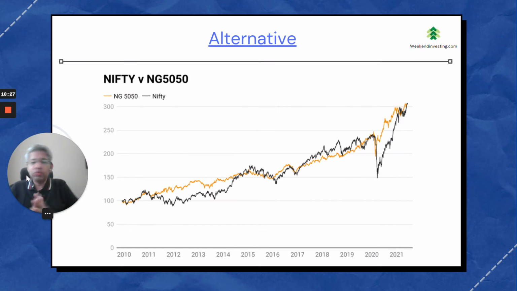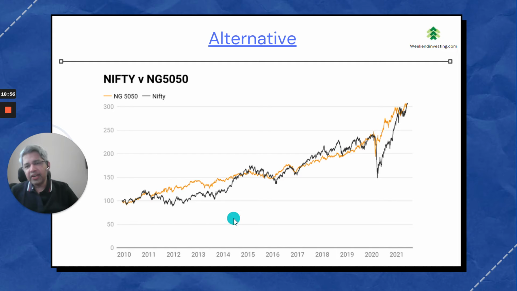And also, if you don't want to do all this timing business, we have a free strategy called NG50/50, which is basically at the end of every month rebalancing your funds 50/50 into Nifty and gold. And you can see this line, the golden line is showing you the strategy equity curve, it is so much smoother than Nifty.